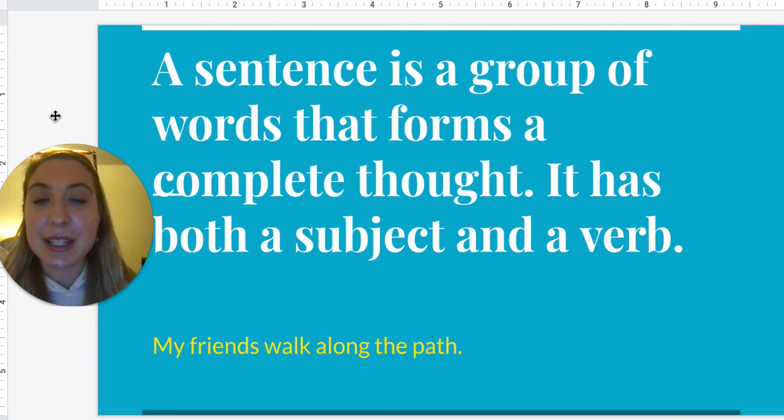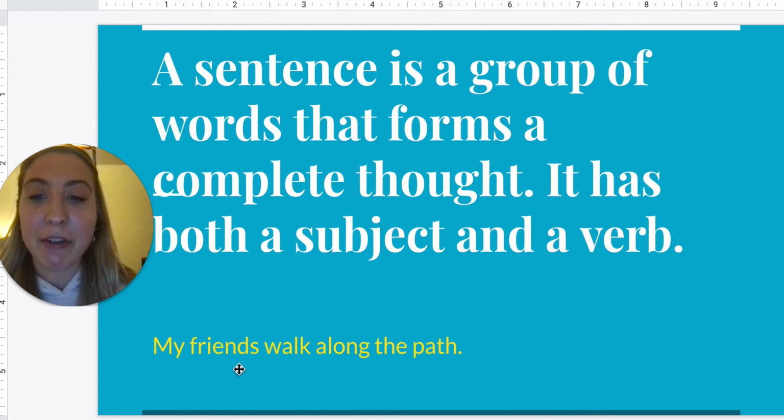A complete sentence is a group of words that forms a complete thought. So it has both a subject and a verb. And remember, to find the subject in the sentence, we're going to ask who or what this sentence is about. And to find the verb in the sentence, we're going to go to our subject, that's who or what it's about, and ask, well, what are they doing?